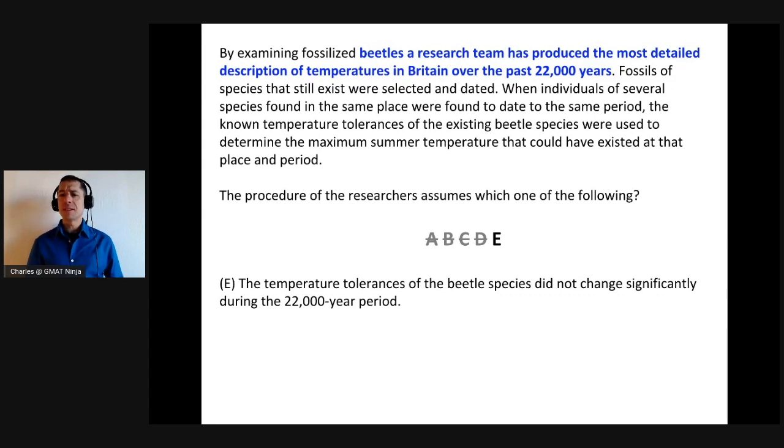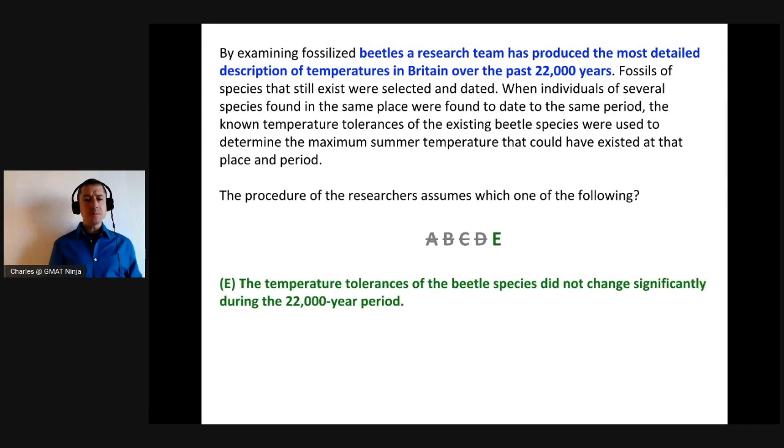The temperature tolerances of the beetle species did not change significantly during these 22,000 years. Absolutely, we need to assume this, because all of this evidence relies on the fact that you're using existing species and the known temperature tolerances of these current species. So the entire thing would get blown up if it wasn't the case that these temperature tolerances were stable over 22,000 years. So we absolutely need to assume E, and that's our answer.